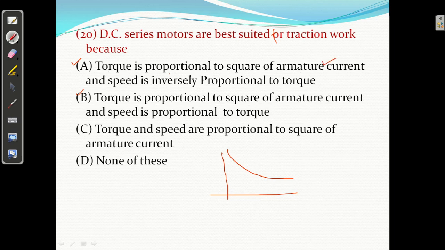That is correct. Clear? And speed is inversely proportional to the torque. As torque increases, speed decreases. So that is the answer. A is correct.